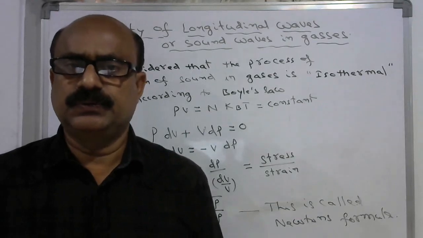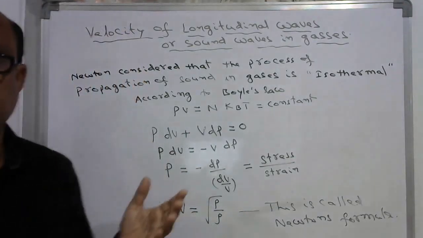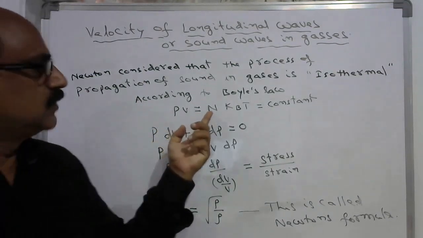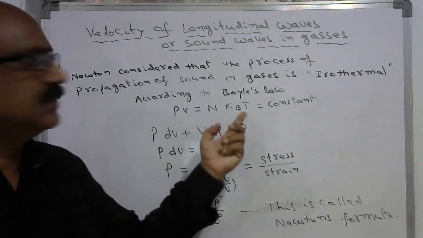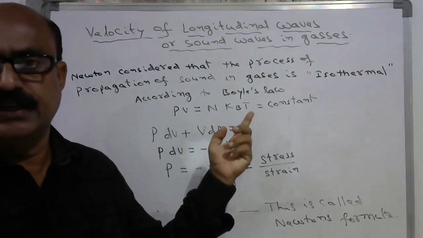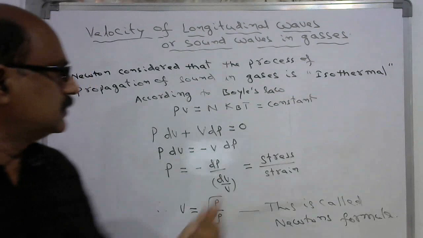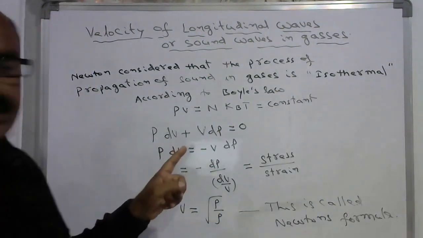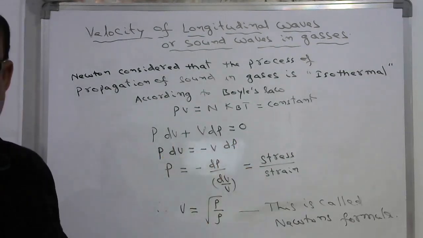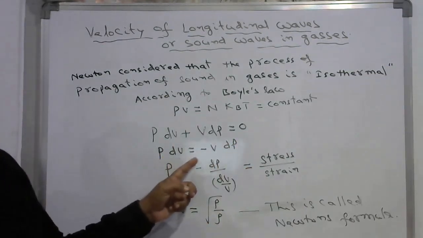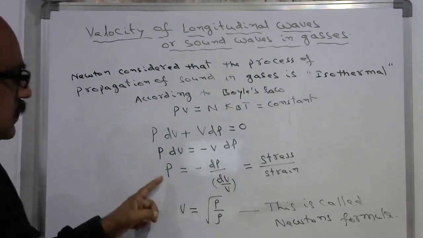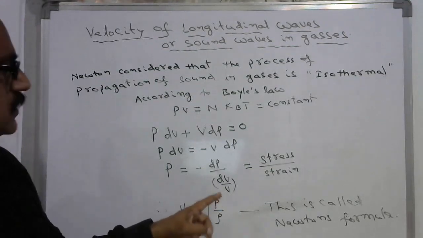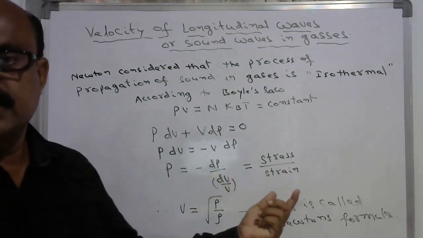According to the isothermal process, Boyle's law can be written as PV equals number of moles times Boltzmann constant times the temperature in Kelvin, which is constant. If you differentiate this, we get P dV plus V dP equals 0, so P dV equals minus V dP. So P is equal to minus dP by dV by V, which you can write as stress by strain.